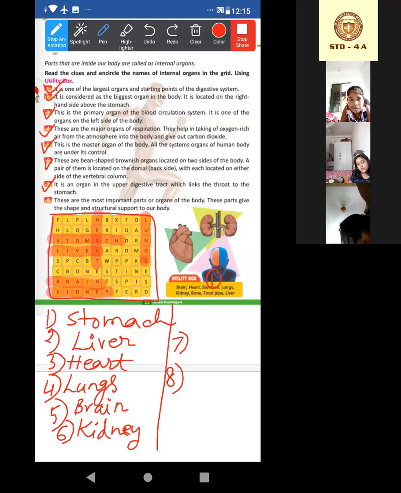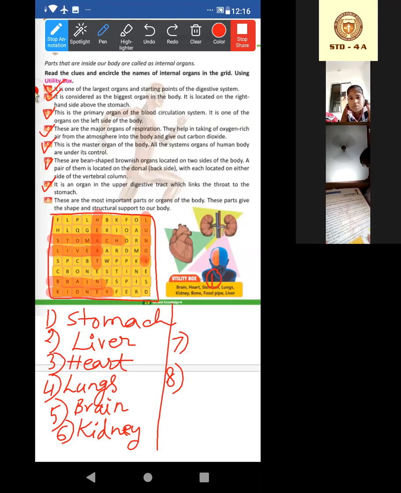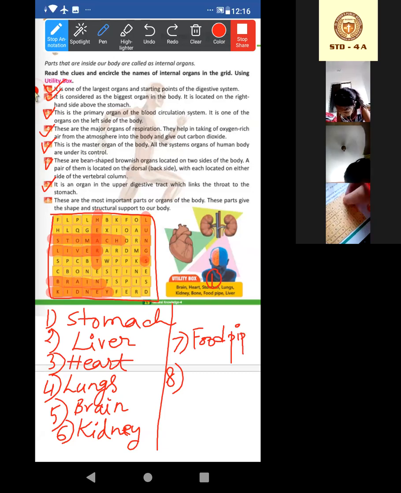So now what will be the answer? Acha, how many are remaining? Look, only food pipe and bone. Definitely bone will not be the answer. Food pipe. That's why when we eat something, through this food pipe it goes to the stomach. Okay, understood? So the seventh one is food pipe. Just write food pipe over there.